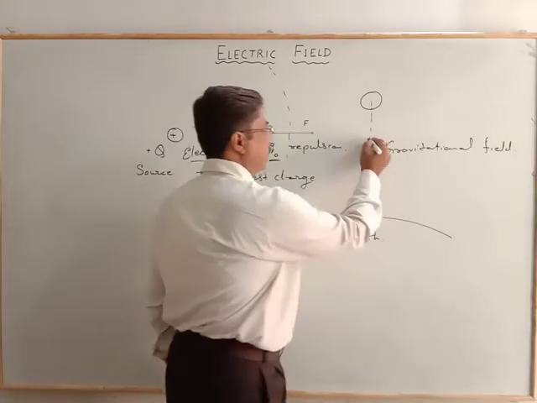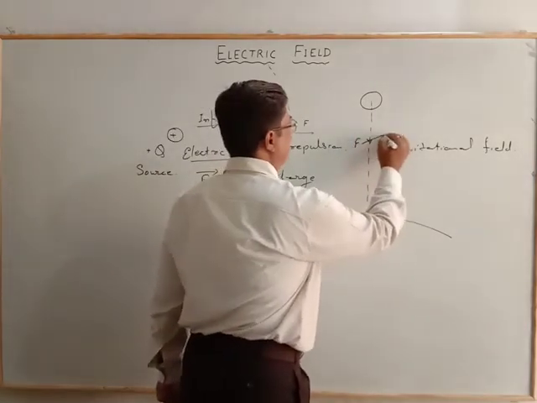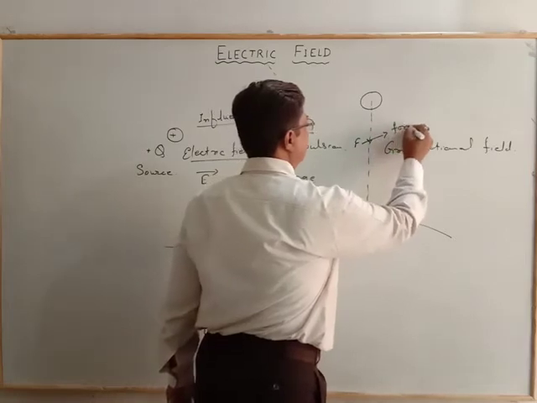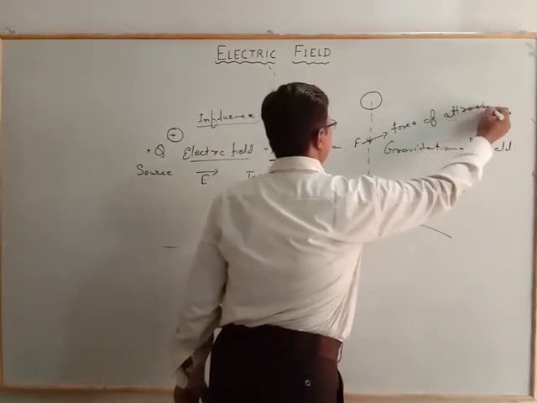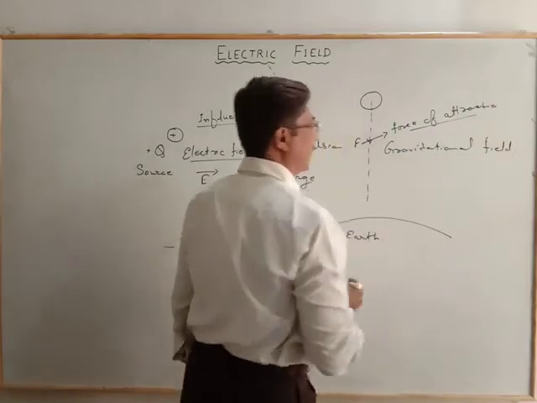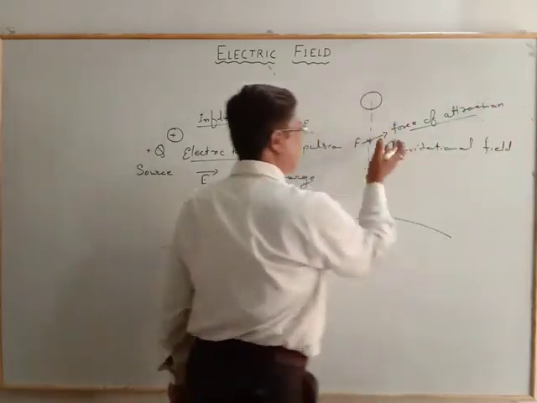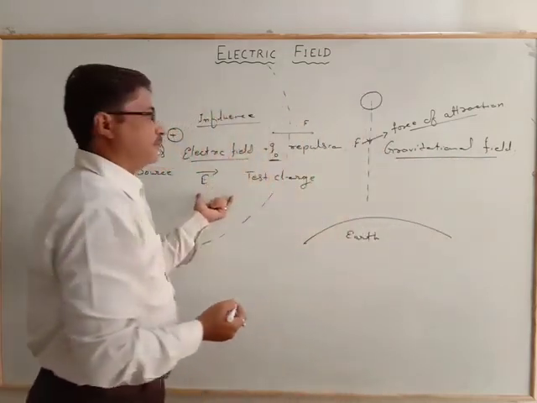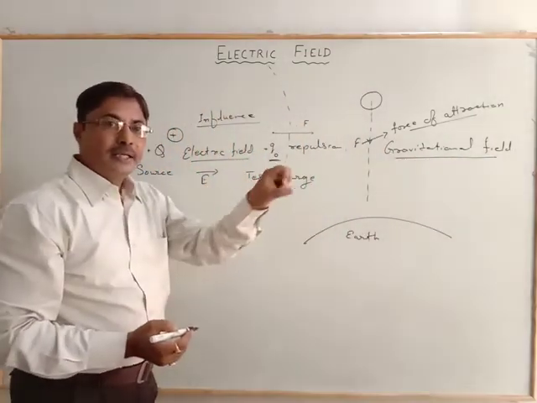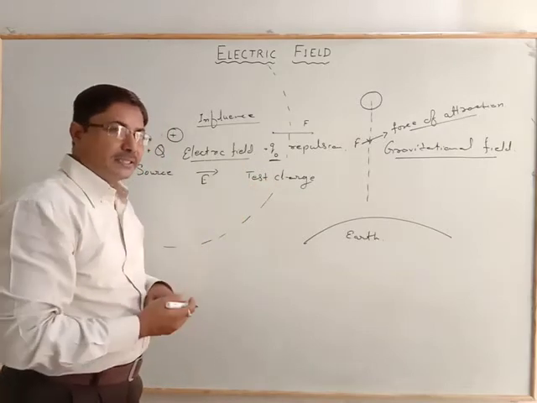There is a force of attraction, and in this sense we can understand the gravitational field. Here it is the electric field which either repels or attracts.